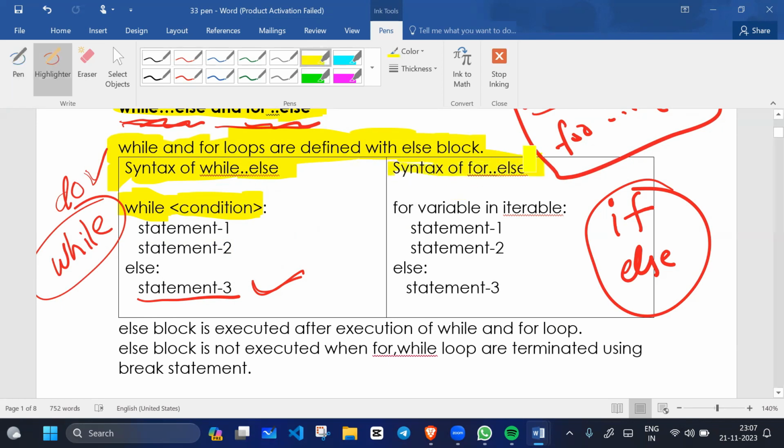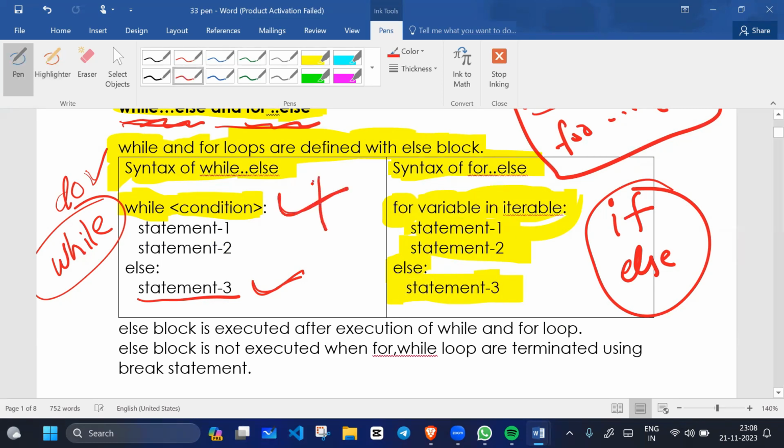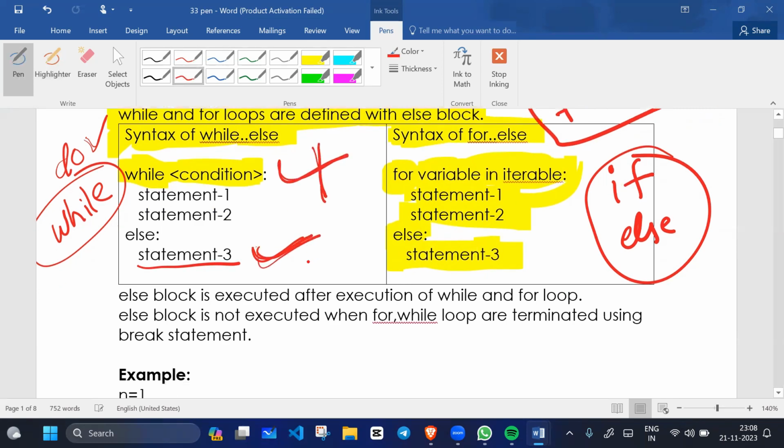Let's talk about the for else syntax. For is a keyword, then a variable, which is a user defined variable, and then an iterable. Iterable may be a string, list, tuple, anything. Then statement one, statement two, and we have else. Inside the else block we have statement three. If the loop condition is false, or we can say if the loop completely executed, after that else will execute. Here also, when the condition is false, then else will execute.